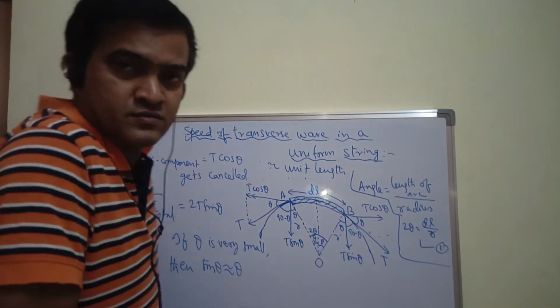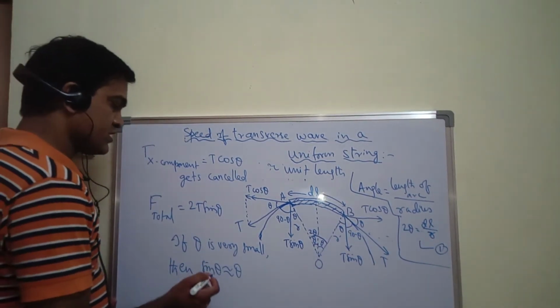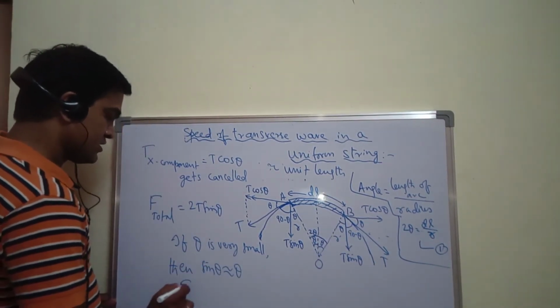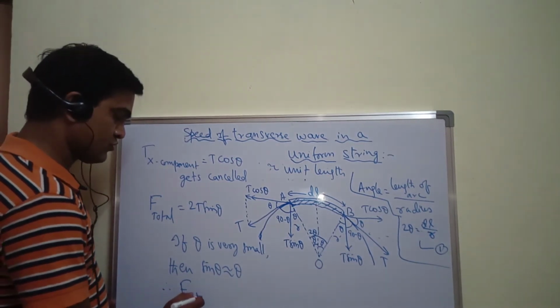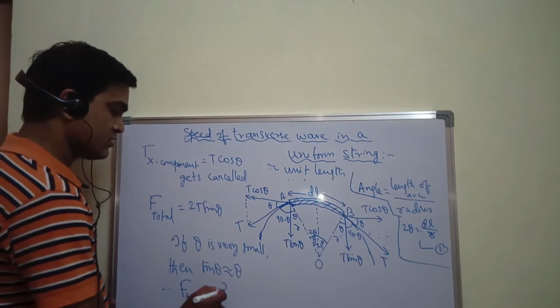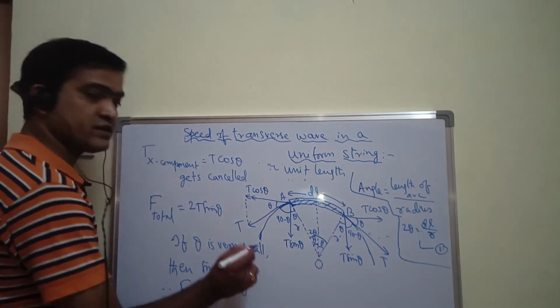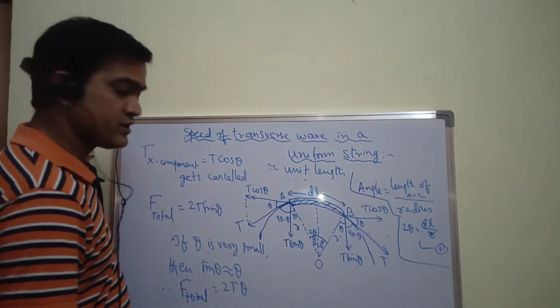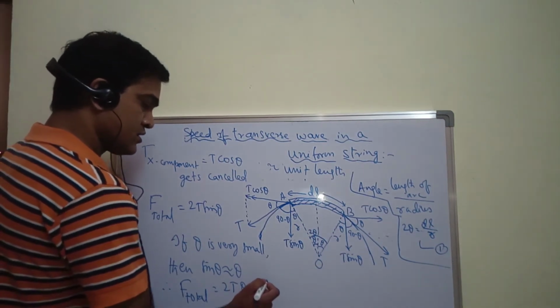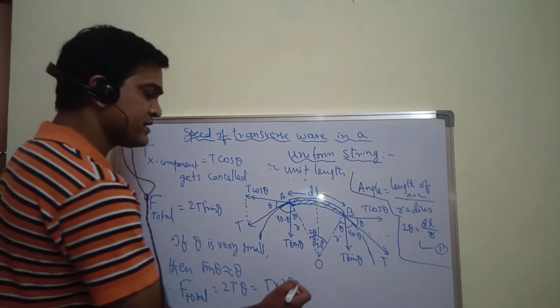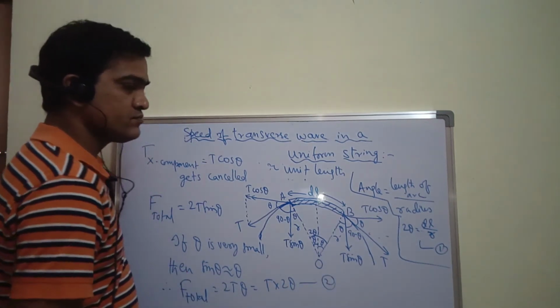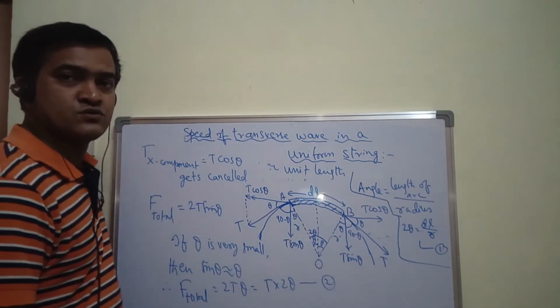Is this visible? Okay, so therefore I can write the total force is equal to 2T into theta. Can I write like this? T into 2 theta. Let me take this as equation 2.